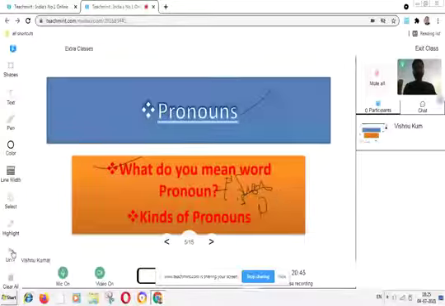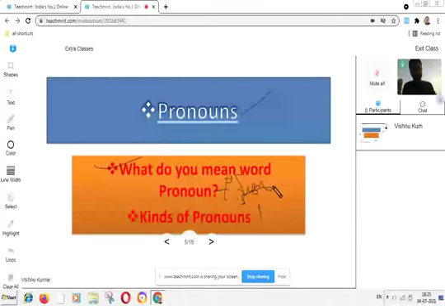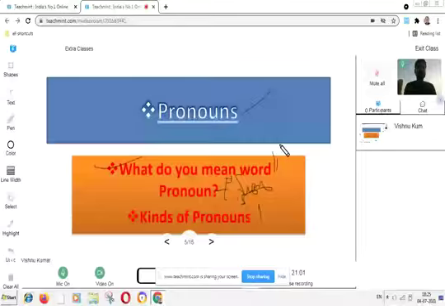If we are talking about the singular pronouns, then in the singular pronouns these words come: I, he, she, it, you. These types of words are called singular pronouns. All right.